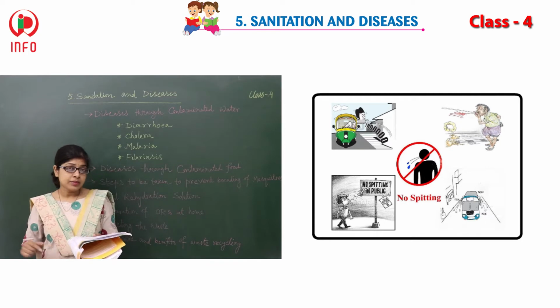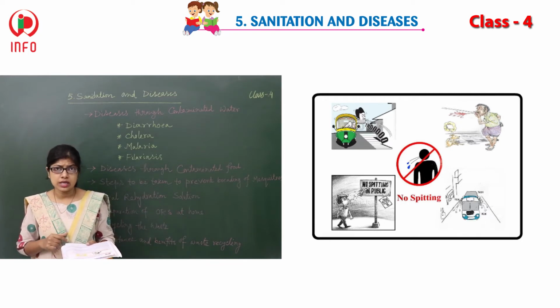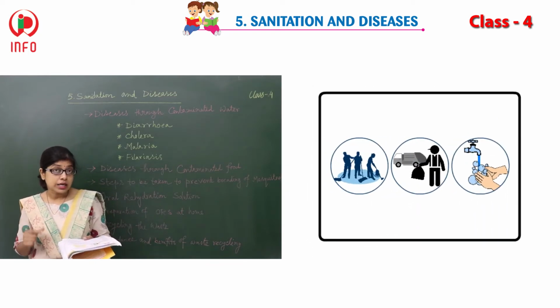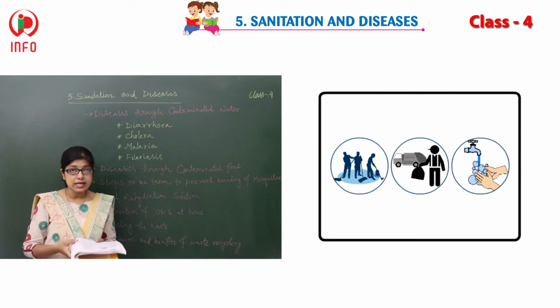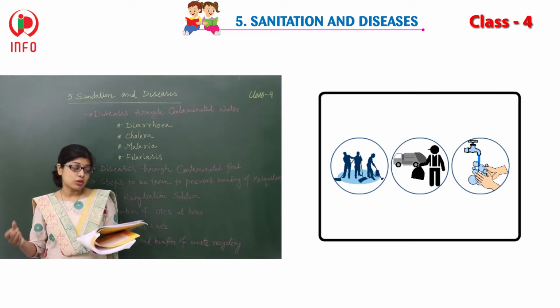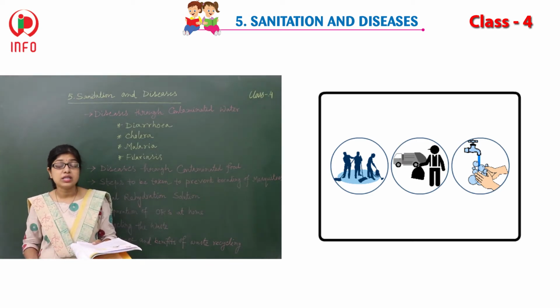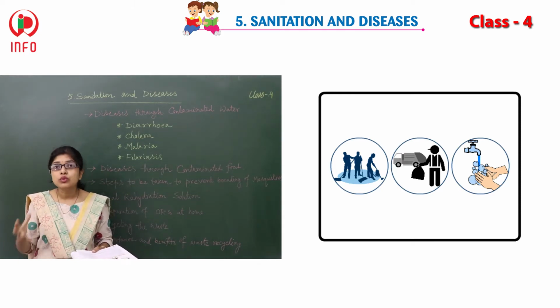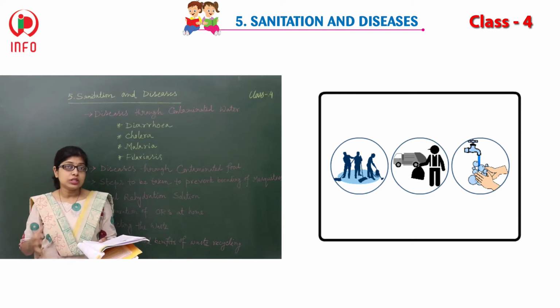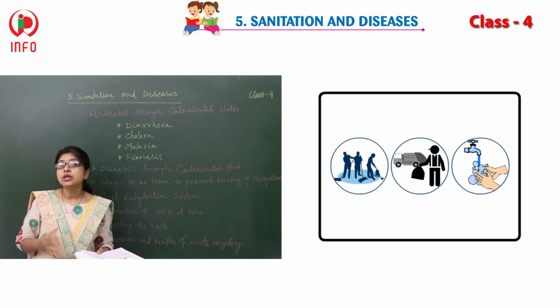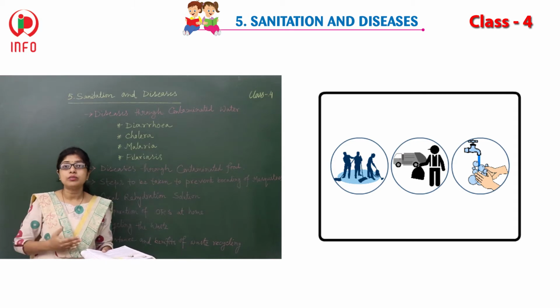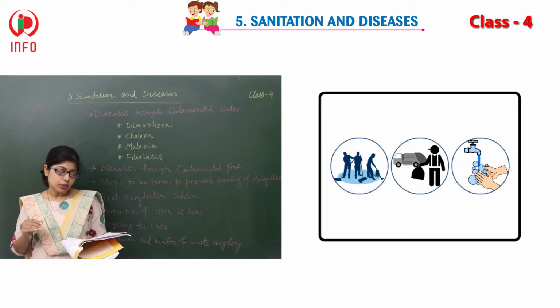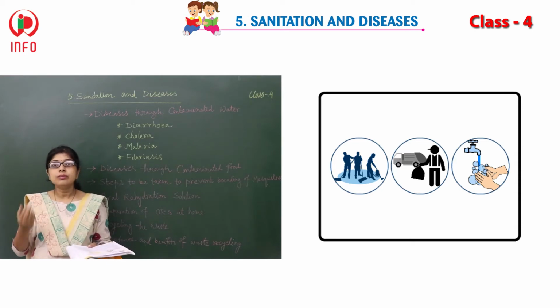And what about sanitation? Sanitation is the hygienic means of preventing human contact from the hazards of waste to promote health. That means if you follow a few rules, you can prevent disease from direct contact with human beings and protect health, because of that your health condition will be promoted.